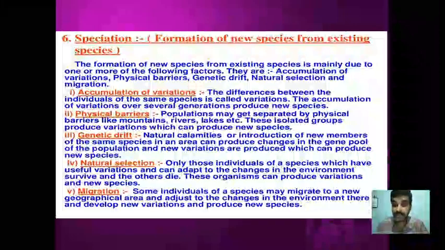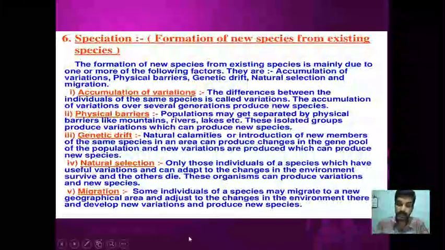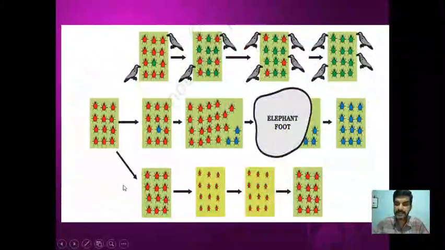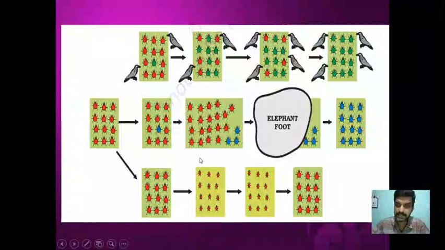So that means natural selection plays a very important role in the selection of the species and the formation of a new species. So here is an example. I think this particular example is from your textbook, isn't it? Now let us take this, the original population, the founder population. What is this? A group of red beetles.